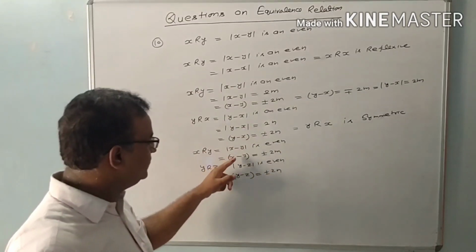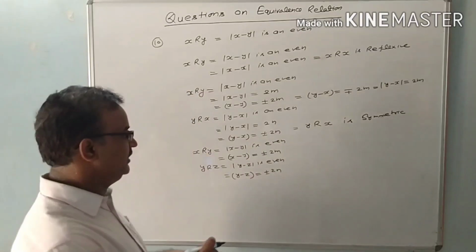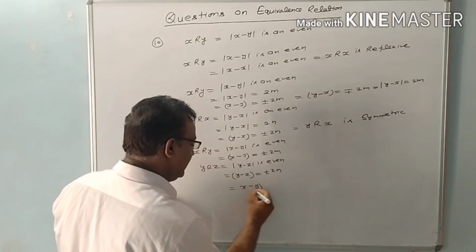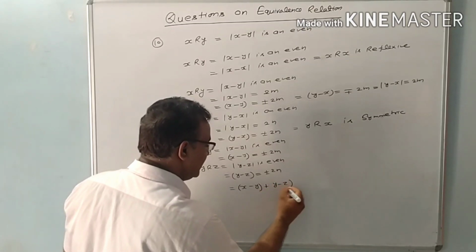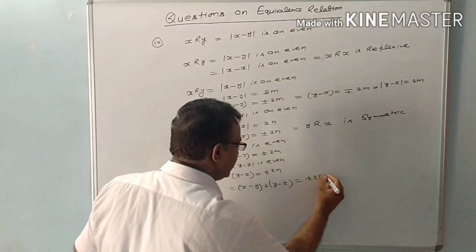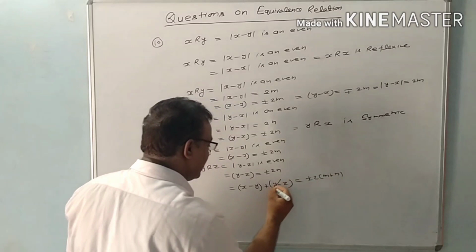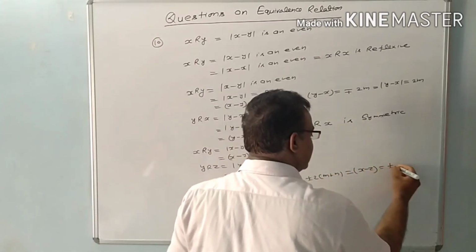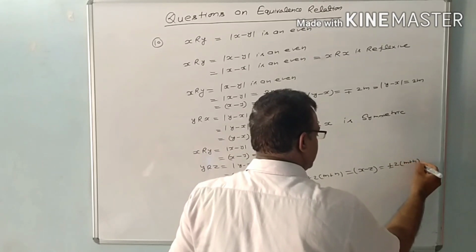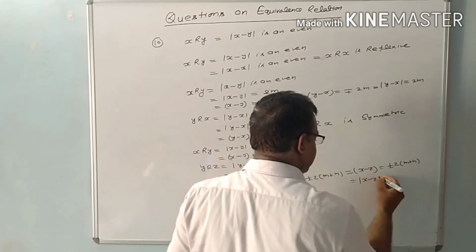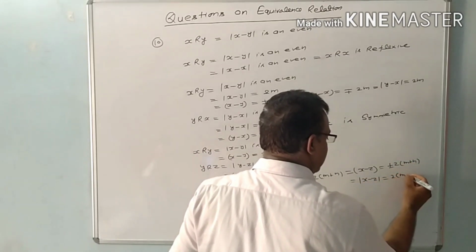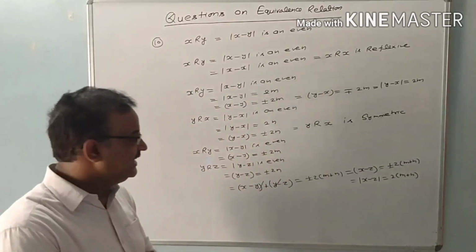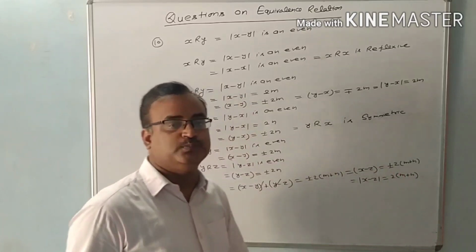These two numbers are even, and when we add them, x minus y plus y minus z is equal to plus minus, we can take common 2 times m plus n, and y will cancel out. It is x minus z is equal to plus minus 2 times m plus n. So we can write in modulus x minus z is equal to 2 times m plus n. That means x minus z is also divisible by 2.